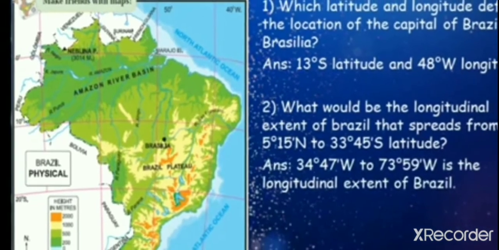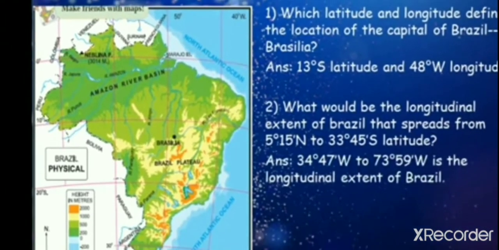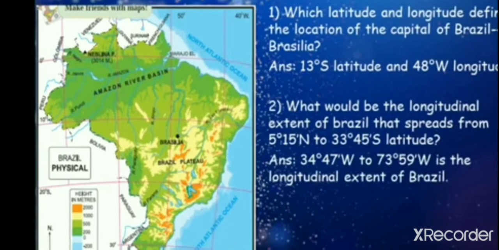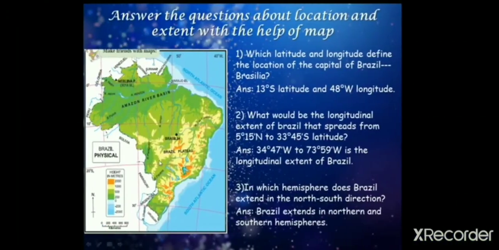Now you can see here 50 degrees is given. Consider the next line as 60, the next line as 70, and it ends after 70, so it is being considered as 73 degree 59 minute west longitude. Okay, now we'll move further to the next question.